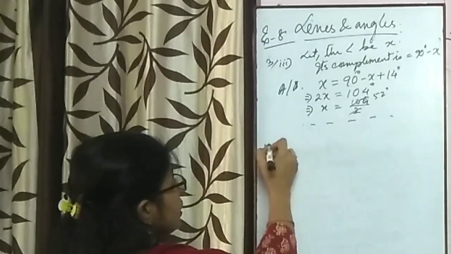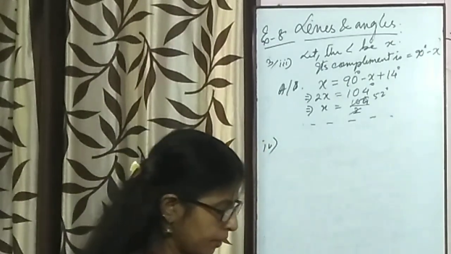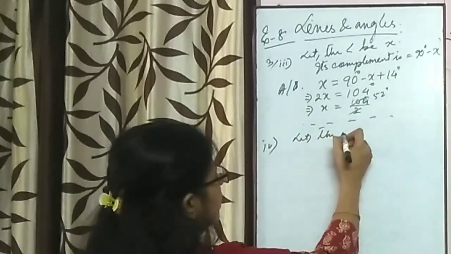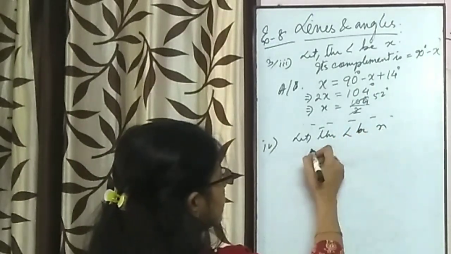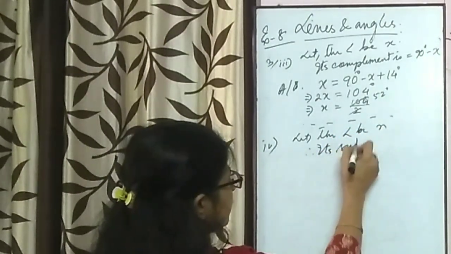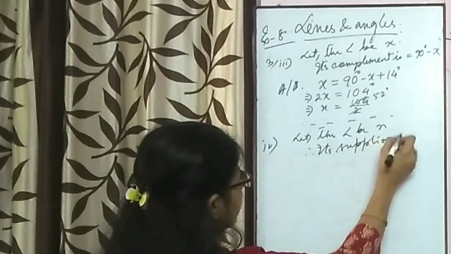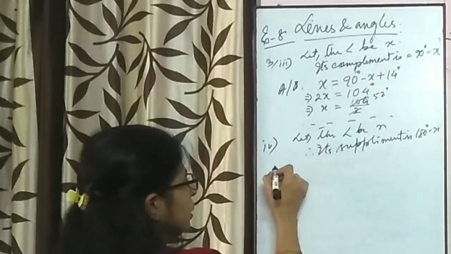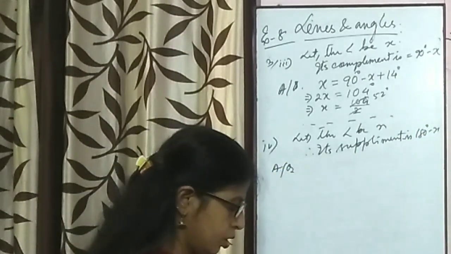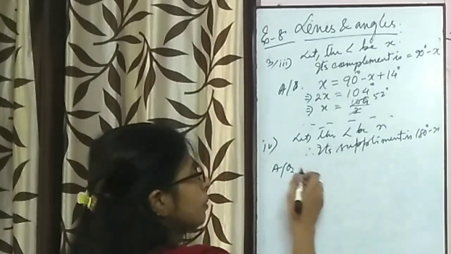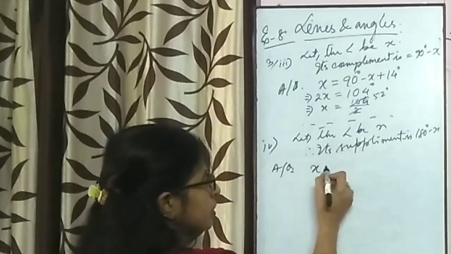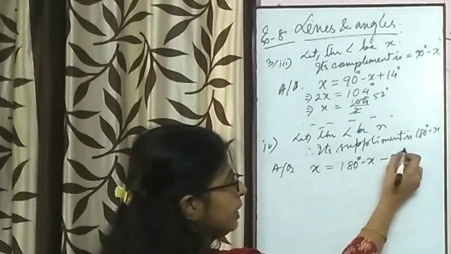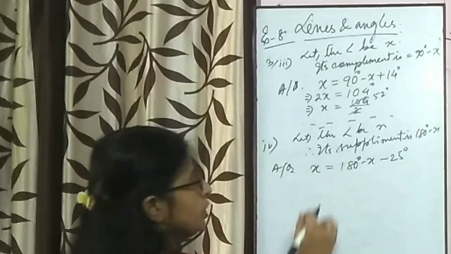Question number 4. 25 less than its supplement. So again, let the angle be x, therefore its supplement is 180 minus x. According to question, 25 degree less than its supplement. So if the angle is x, it would be equal to 25 degree less. 25 degree is subtracted from its supplement.